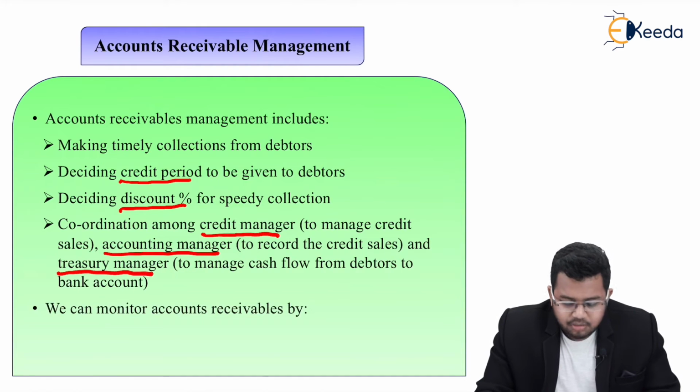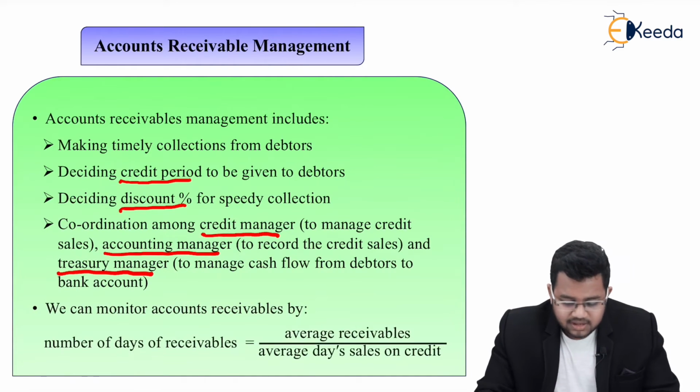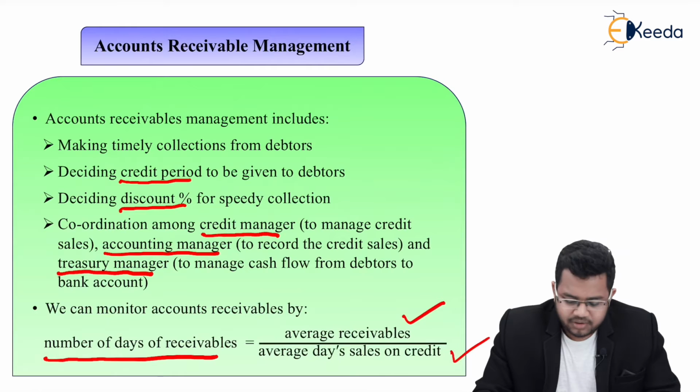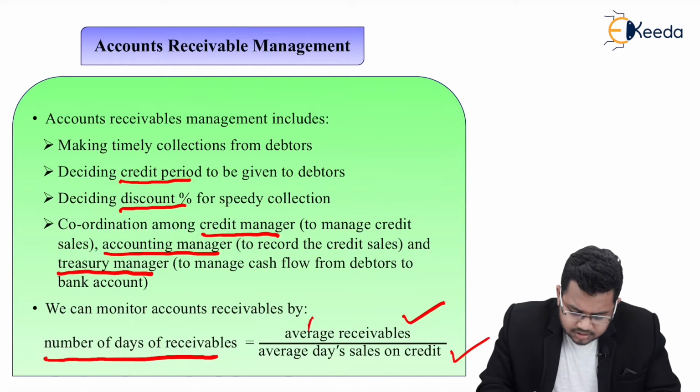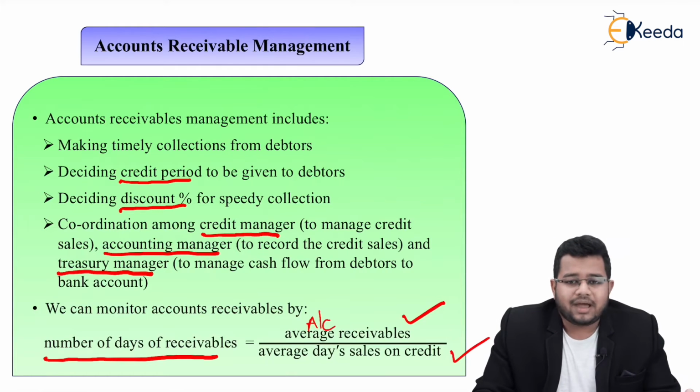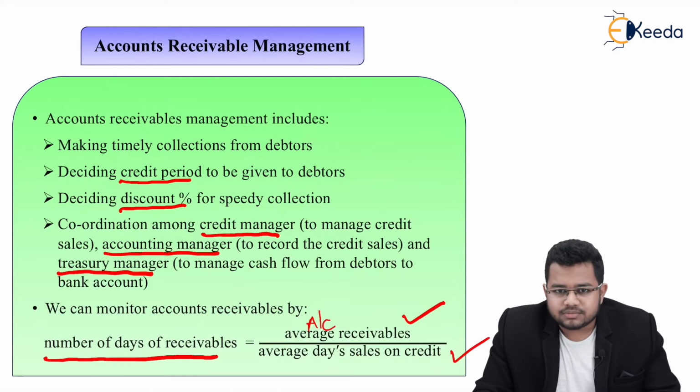We can monitor the accounts receivable by using number of days of receivables. If you remember this formula, number of days of receivables is average receivables or accounts receivables divided by average days sales on credit. Now, what is the interpretation? Number of days of receivables means that my debtors take so many days to actually pay my dues. If number of days of receivables is 30 days, the interpretation is that if I sell my goods today, I get my money after 30 days.